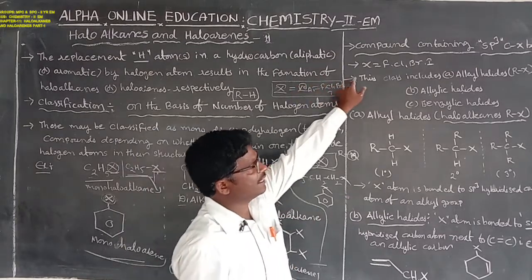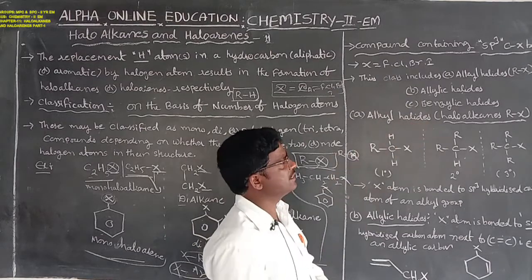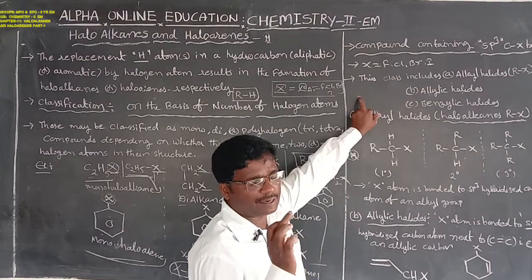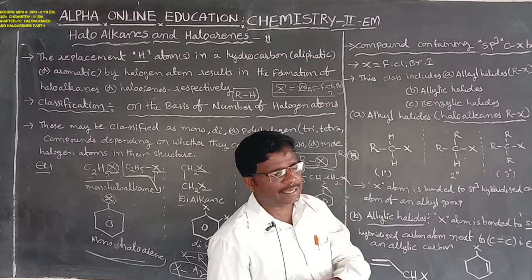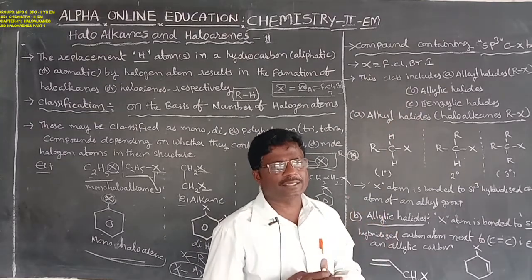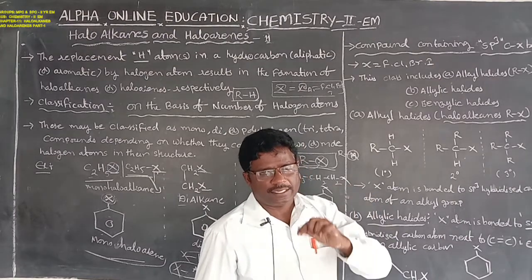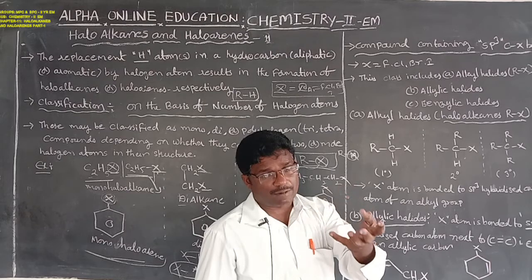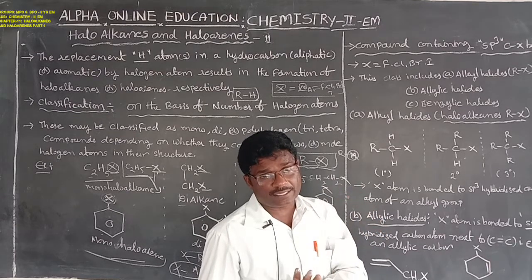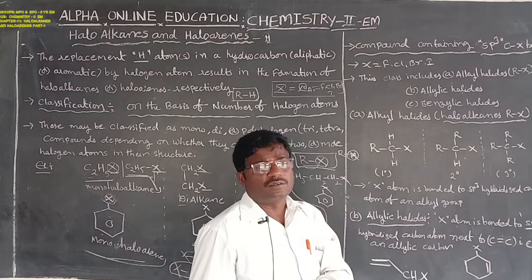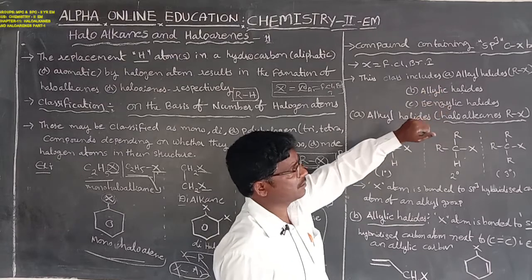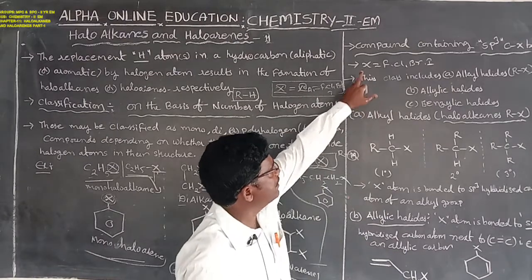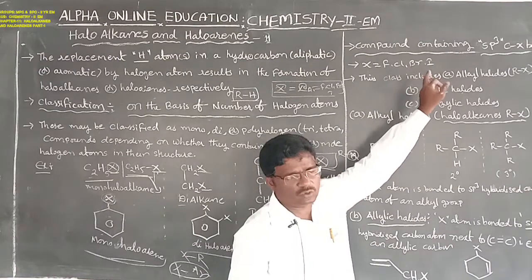Next one, compounds containing sp3 hybridized C-X bond. A halogen bonding with the carbon atom, that is the C-X bond. In these compounds the parent carbon atom exists in sp3 hybridization, because the parent carbon atom is bonded with four single bonds, that is the compound containing sp3 hybridized C-X bond. Here X means the 7th group elements: fluorine, chlorine, bromine and iodine.